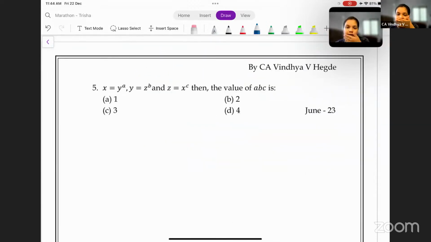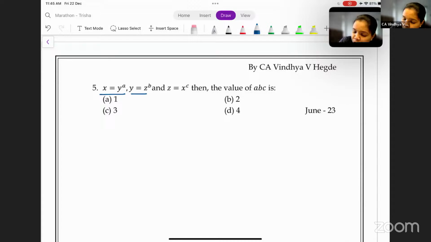All right. It's given x is equal to y to the power a. It's an indices question. x is equal to y to the power a, y is equal to z to the power b, and z is equal to x to the power c. We need to find the value of abc. Now, if you observe very carefully, a, b, and c are in the powers of different terms.